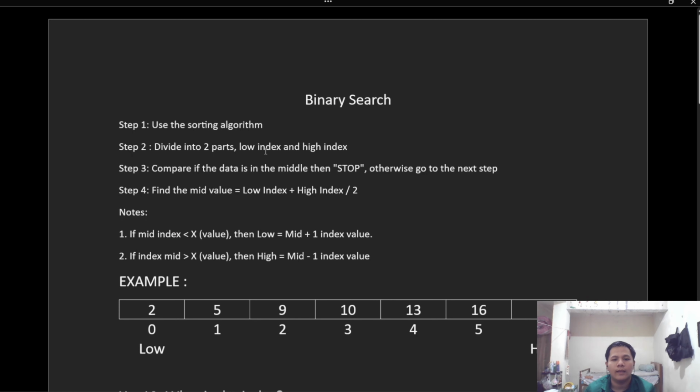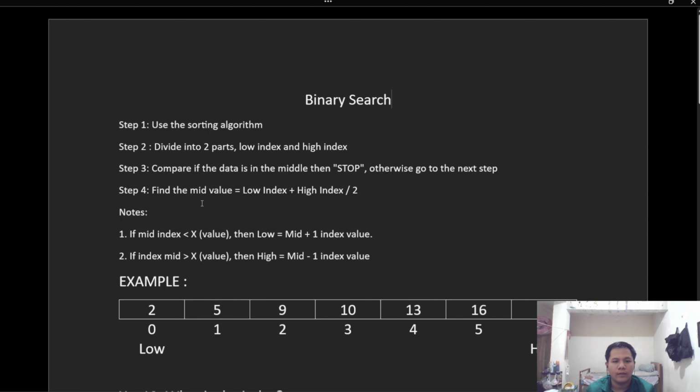As detailed again, here are the steps to make it easy to understand. Step 1. Use the sorting algorithm. Step 2. Divide into two parts, low index and high index. Step 3. Compare if the data is in the middle, then stop. Otherwise, go to the next step.